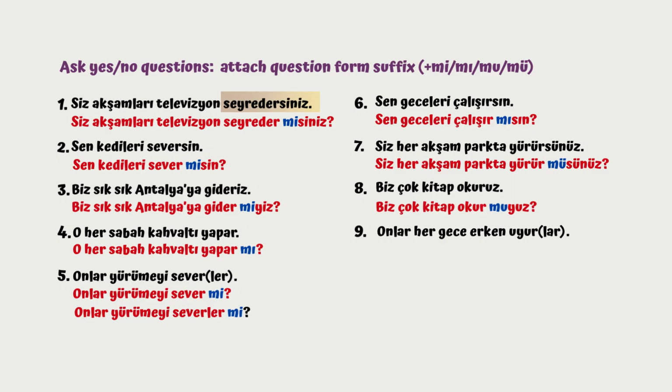Number 9, onlar her gece erken uyurlar. Or onlar her gece erken uyur. So they go to bed very early every night, it says. So uyumak, uyur. The last vowel of uyur is u. So I'm gonna choose mu. So onlar her gece erken uyur mu? If we're using onlar her gece erken uyurlar, then in uyurlar the last vowel is a. So I'm gonna choose mı this time. So onlar her gece erken uyurlar mı? Remember the rule for onlar, if you choose ler or lar, we're gonna put the question form suffix after ler or lar.